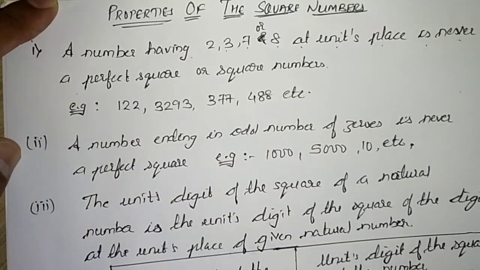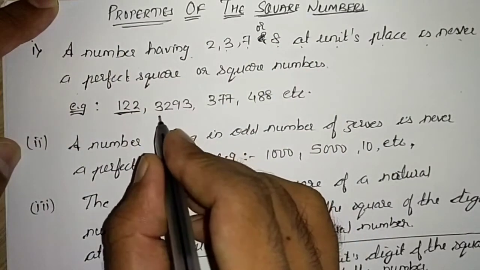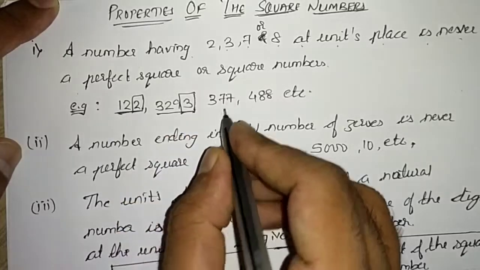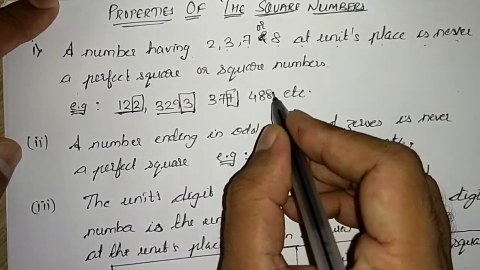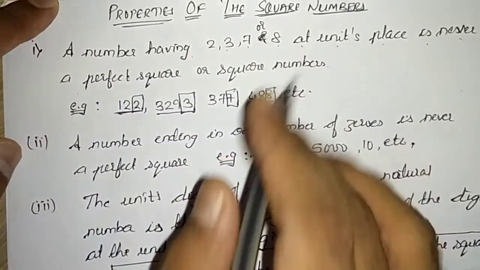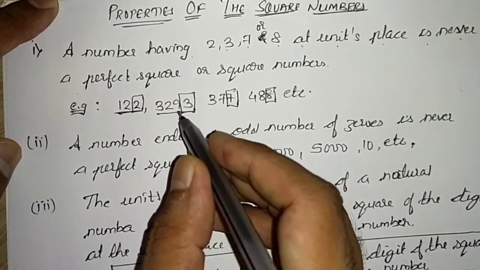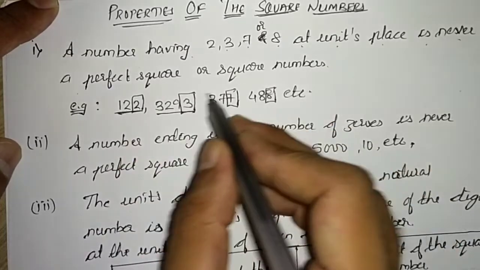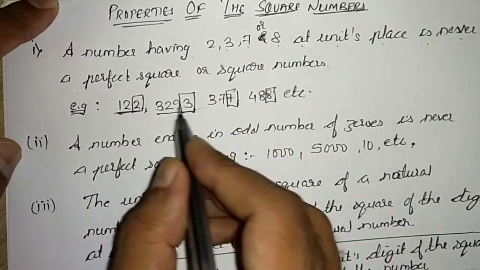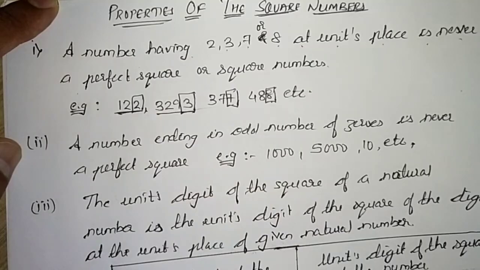For example, 122, 32, 93 are not perfect squares, as the units place is 2, 3, 7, 8. So if a question says verify whether these numbers are perfect squares or not, and you see 2, 3, 7, 8 at the units place, you will directly tell that it is not a perfect square.